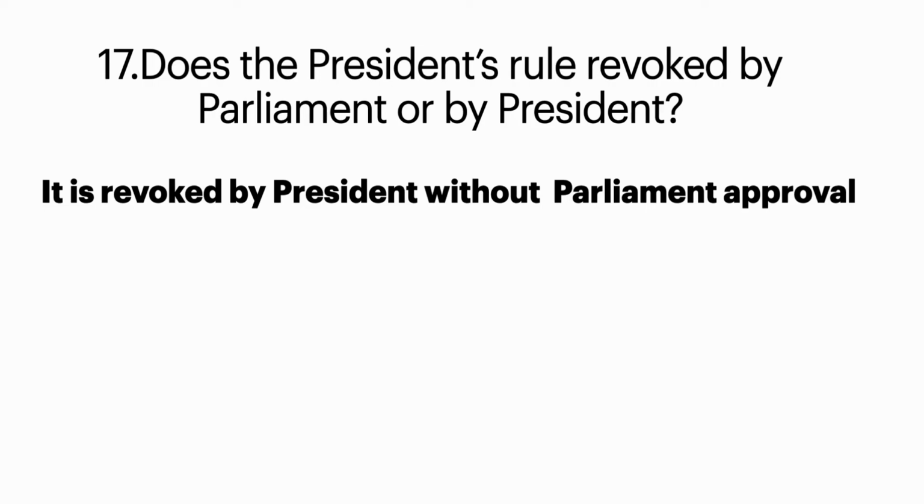Now the 17th question, is the president's rule revoked by parliament or by the president? Here, the president's rule can be revoked by the president without parliament's approval. If the president wishes to remove the president's rule in one state or any part of India, he can remove it without considering parliament's approval.